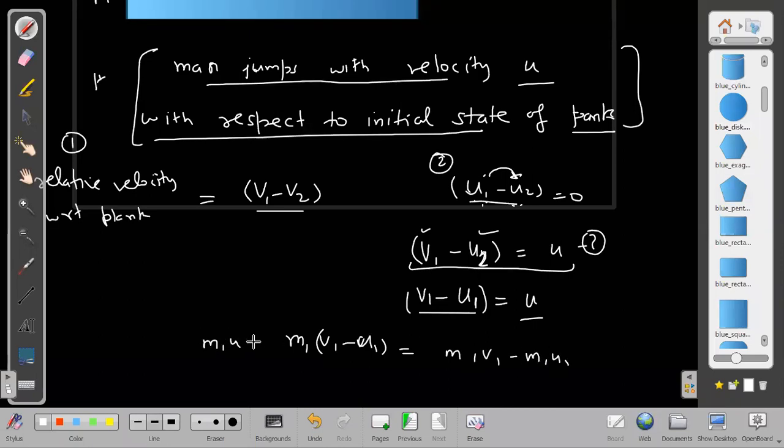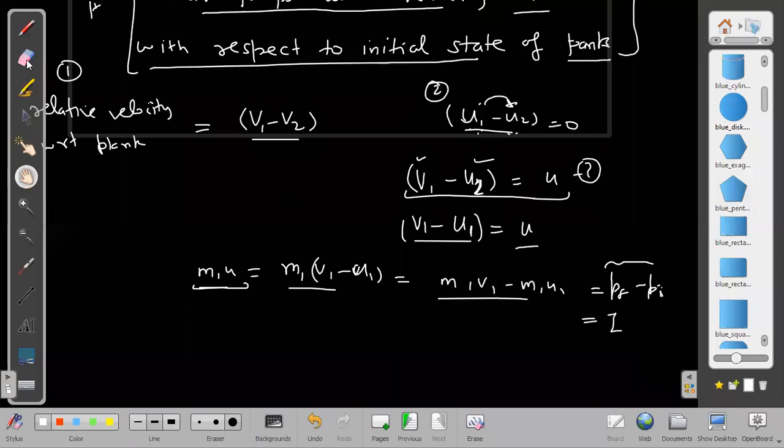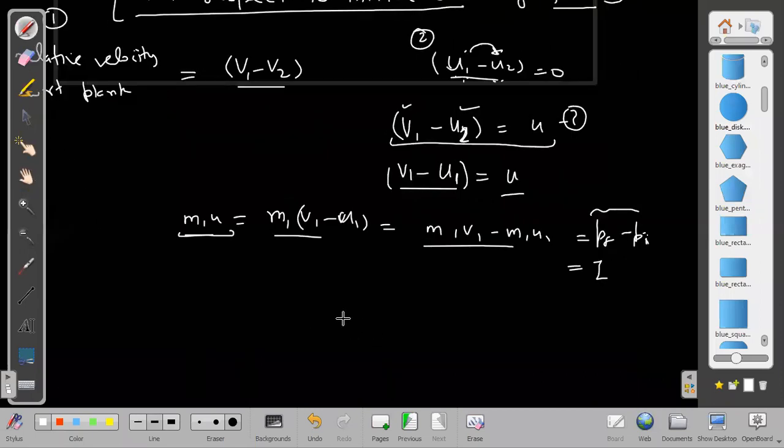So if I know u, then I can write this, and that is nothing but final momentum minus initial momentum of the man, and that is also the impulse on the man. So indirectly, just by multiplying m1 by u, I am getting the impulse acting on the man. And once I know the impulse acting on the man, the thing becomes so simple for me. I will just write the same impulse backwards on the Planck. Then I can find out the speed of the Planck easily. It is just I upon m, the speed obtained by the Planck.